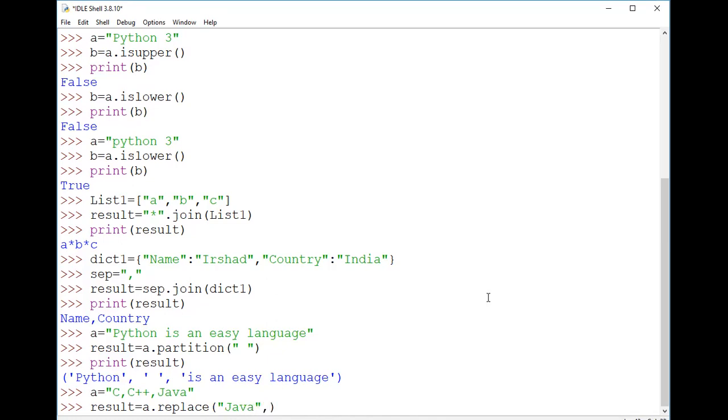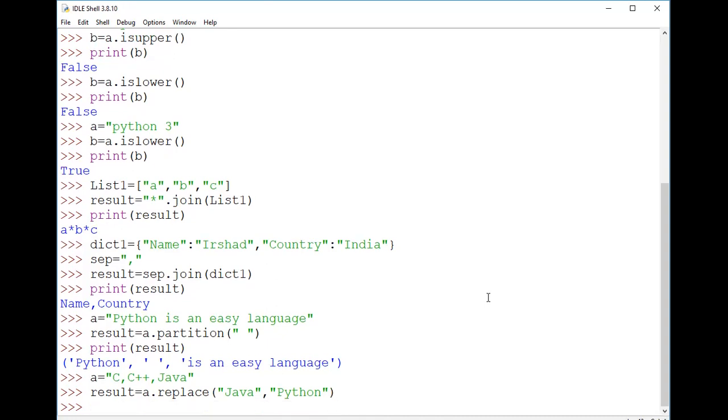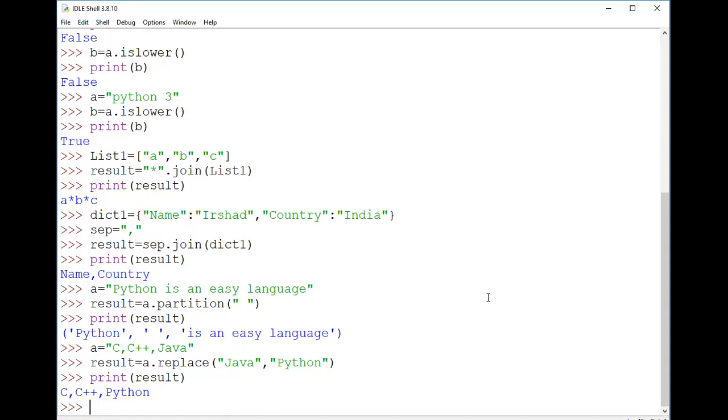Then I need to change Java with Python. So I'm writing the second argument as Python here. So what happens is it will be replaced. If I just print this result, we can see that it is giving me C, C++, Python. It means that Java has been replaced with Python. So in this way, it works here. That's why there are 2 arguments that have to be taken every time.